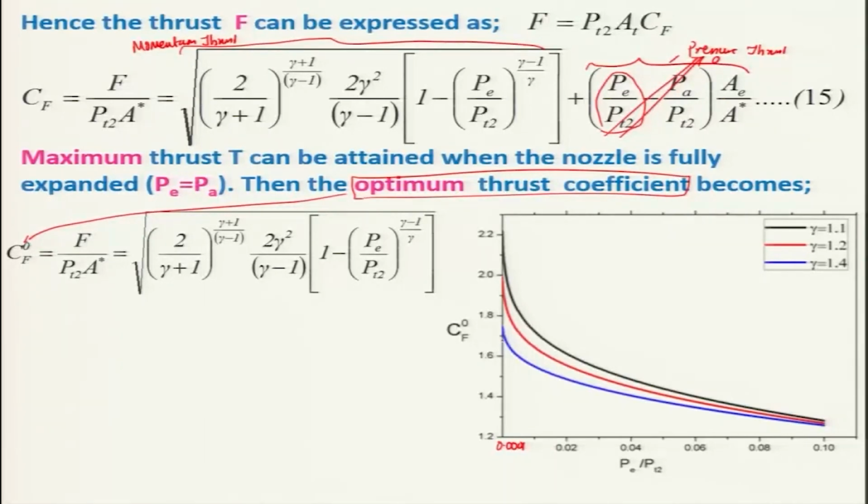Of course, it decreases at a very fast rate, with a very high slope over here, and then after that the slope decreases and it decreases slowly.